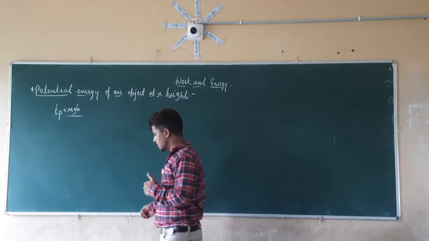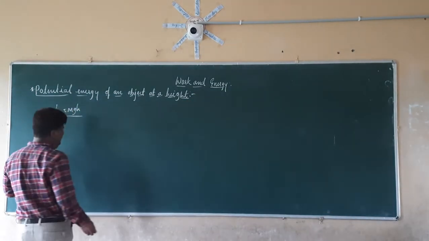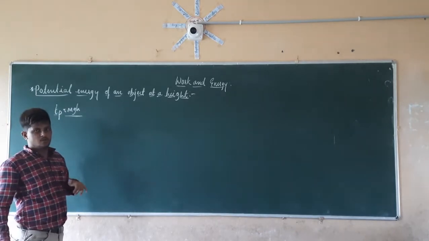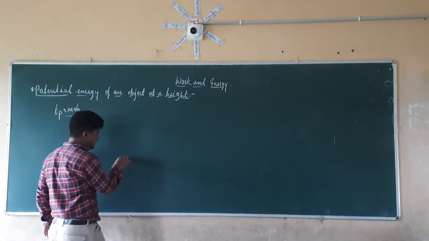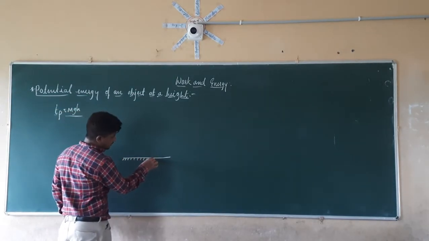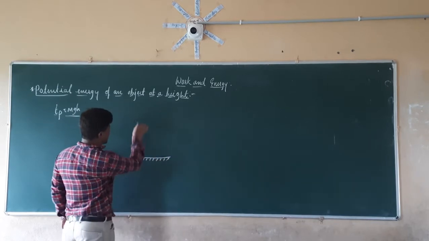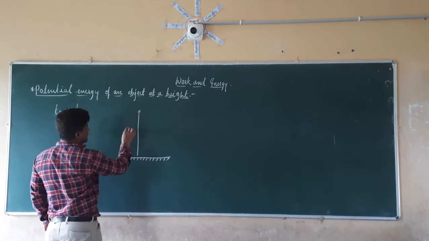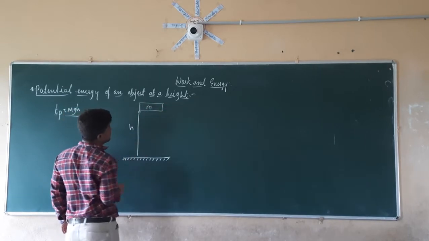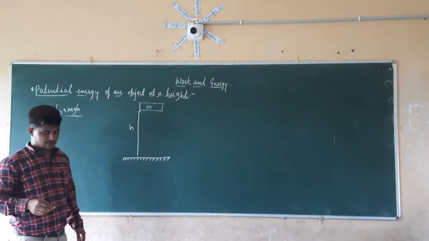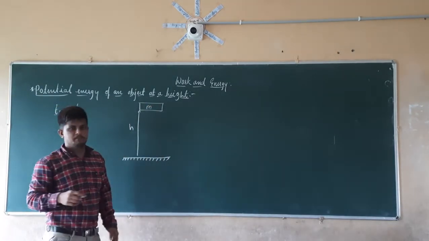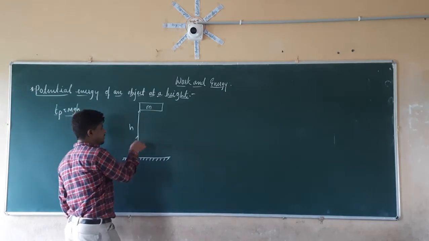Now we are going to see an example. By that example we are going to know how potential energy works. So this is the ground surface, and we are keeping a box at height h, having the mass m. To keep that object, we are following this path.